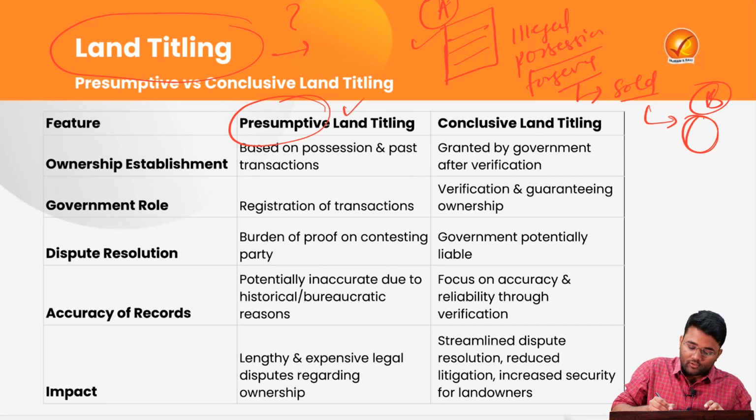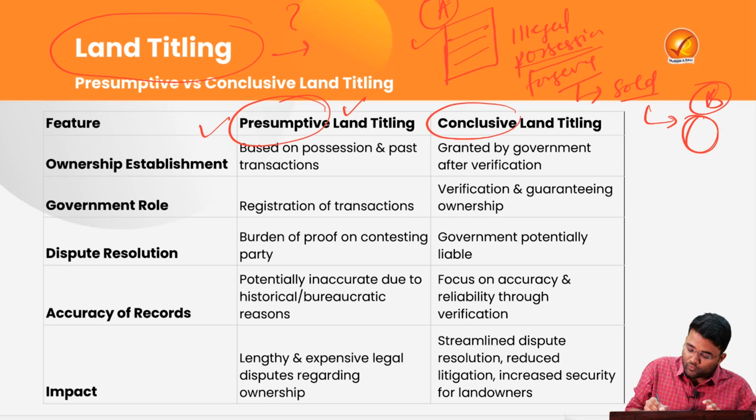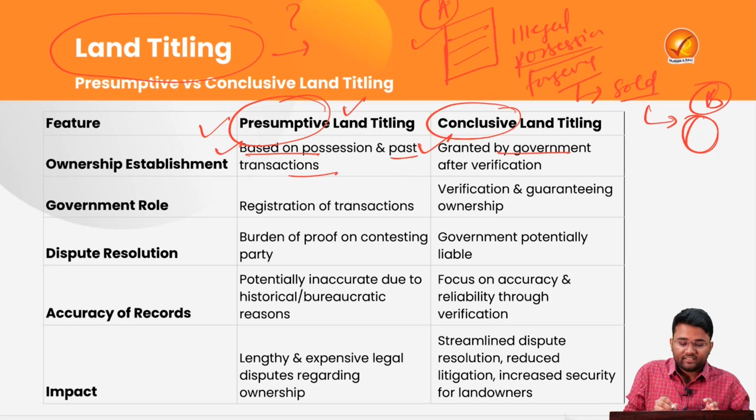So what does presumptive land titling mean? It means it is generally presumed that the person who is having the possession of that particular land is the actual owner of that land. But when we move towards conclusive land titling, the ownership title is granted by the government after due verification, after the due background check. In presumptive land titling, it is based only on the possession and the past transactions, that is, the registrations and others.